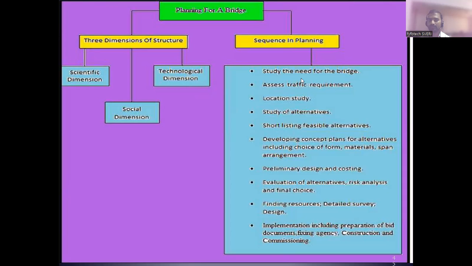Sequence. Is it clear, everyone? How will the bridge construction be? Is bridge construction started by private or by government? Who constructs bridges, private or government? Government. Yes, government will give the order.